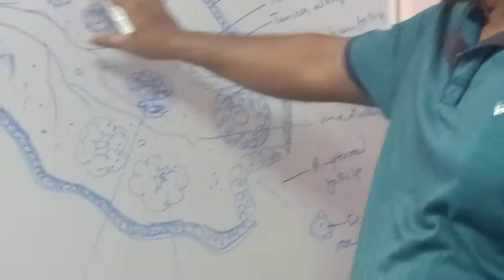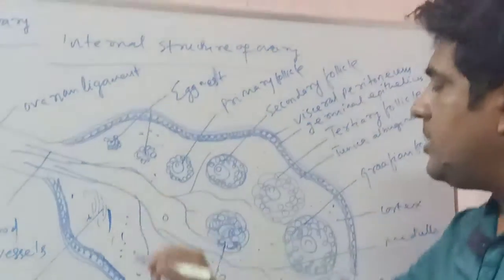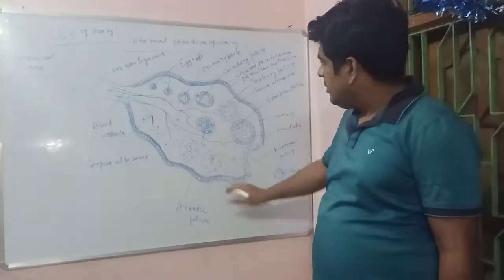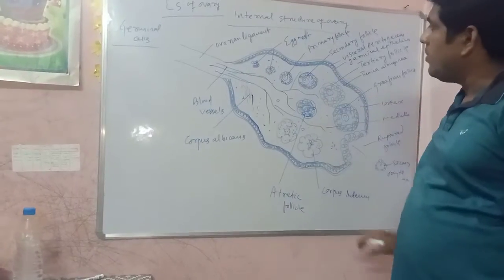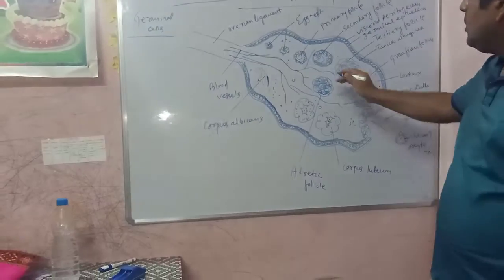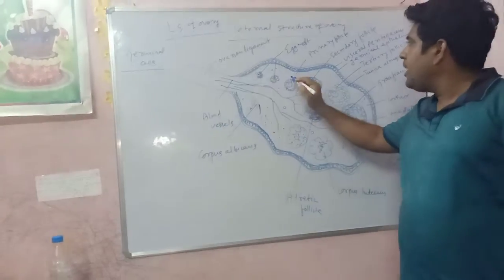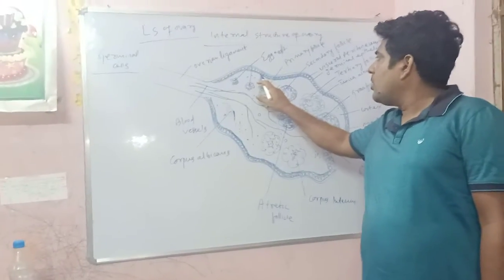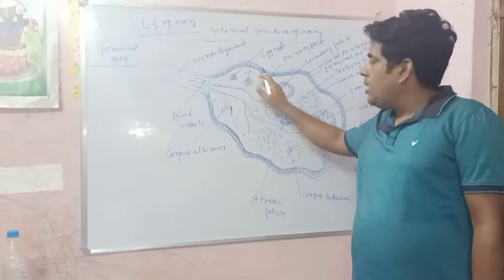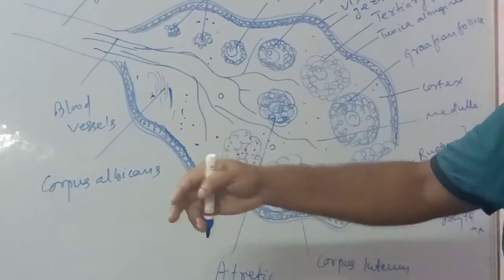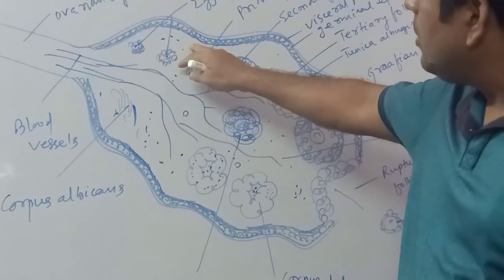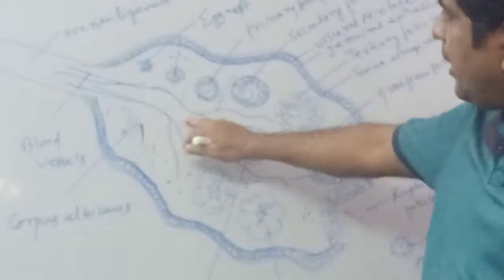The internal part of the ovary is called the stroma. This part is called the stroma. Stroma is divided into an outer cortex and inner medulla. Again, stroma is divided into an outer cortex and inner medulla.